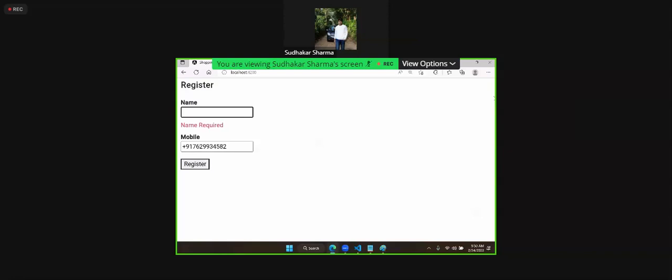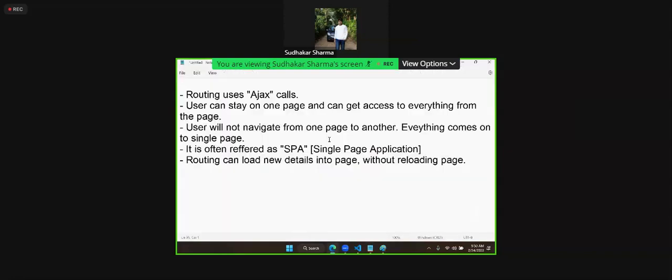And this is possible by using routing. Actually, without routing, we have to use a lot of AJAX. If you know JavaScript and jQuery, through JavaScript and jQuery also we can design it. In the introduction, I told you, can we build a single page application with JavaScript and jQuery?